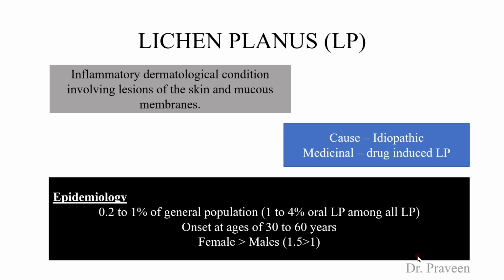Most autoimmune disorders are comparatively more seen in females than in males. It's not mandatory, but it's a general rule I can say. Most autoimmune disorders are more seen in females and infectious diseases are more seen in males. It won't hold good in all cases, but it's a general rule. This general rule is applicable in Lichen planus also, so females are more affected than males.